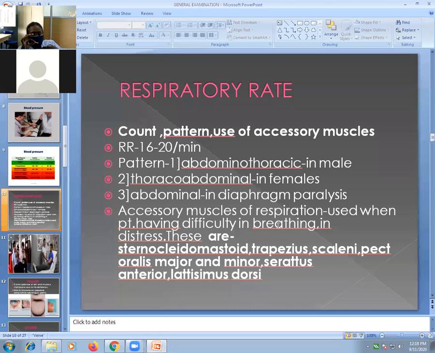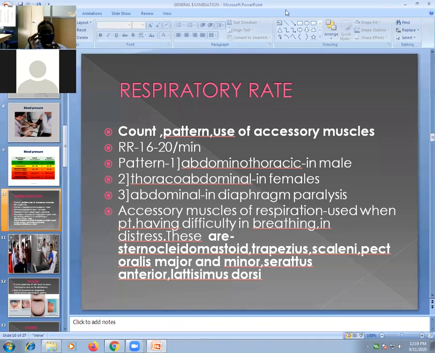Then scalene anterior, posterior, pectoralis major, minor, latissimus dorsi, serratus anterior. This is again a commonly asked question in practical. So in case of respiratory rate, you look at the rate, pattern of breathing, and use of accessory muscles. You have to see if the patient is breathless, in respiratory distress, not comfortable lying down, sitting with shoulders elevated and muscles very prominent, that means the patient is using accessory muscles.